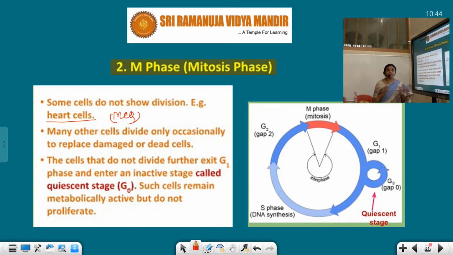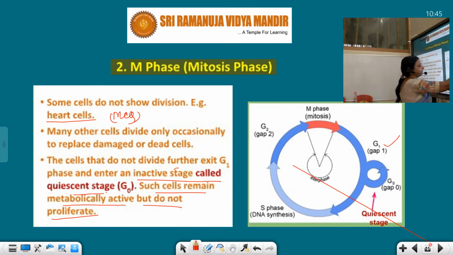The stage is inactive, functionally it will be active, but the stage is called inactive, and that stage is the G0 stage. So it is entering into G0, and it is known as the quiescent stage G0. Such cells remain metabolically active, but they enter an inactive stage and do not proliferate. I think you understood this part. Here you can see G1, the gap 1 phase, and when the cell is not going on in G1, it exits from the G1 phase and comes to the G0 phase.